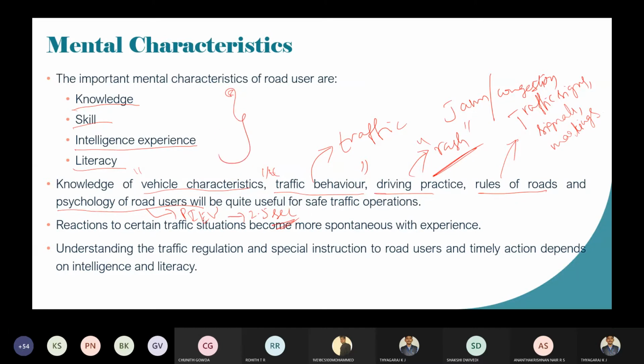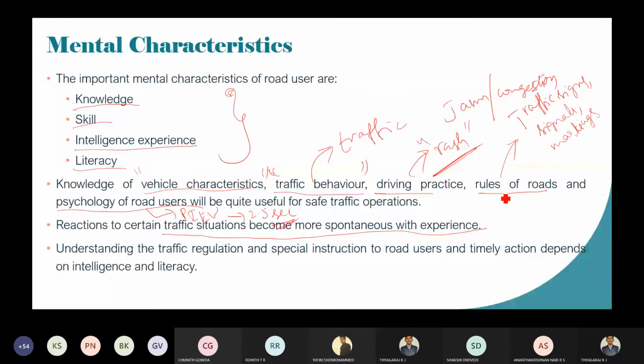Knowledge, skill: you should have sufficient knowledge about the vehicle characteristics, traffic behavior, driving practice, rules of roads, psychology of road users. And the skill: reaction to certain traffic situations becomes more spontaneous with experience.